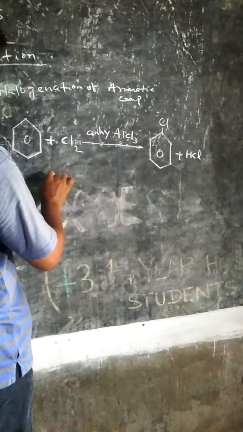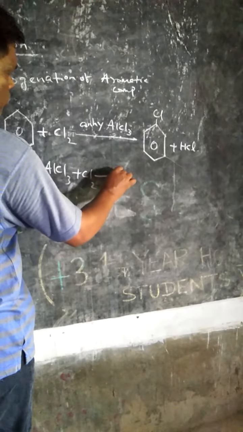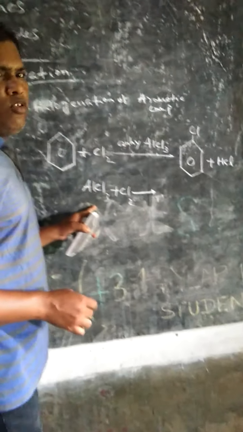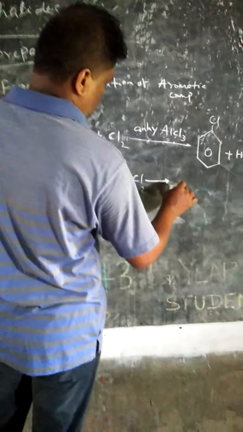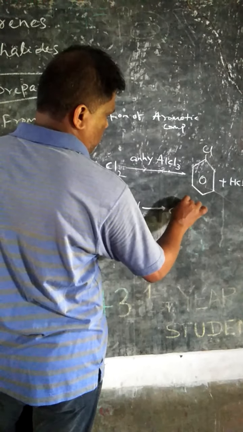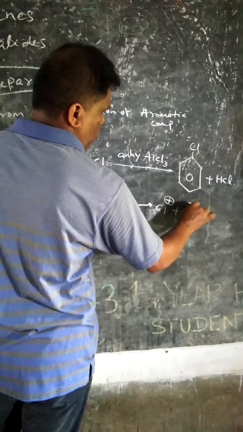So what is the role of anhydrous AlCl3? Aluminum chloride acts as a halogen carrier. That means it is used to create the electrophile, Cl+.